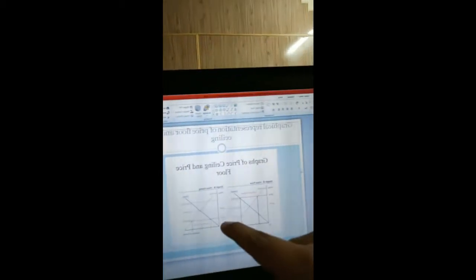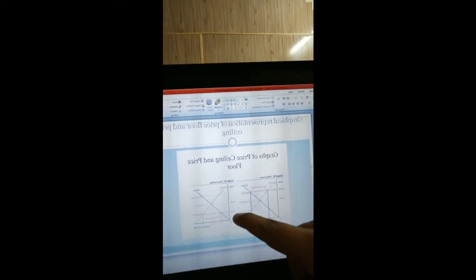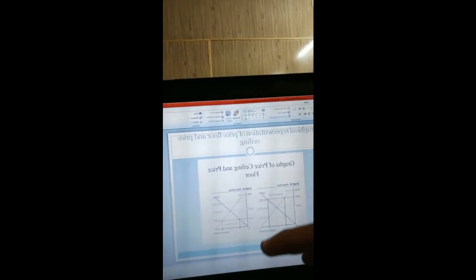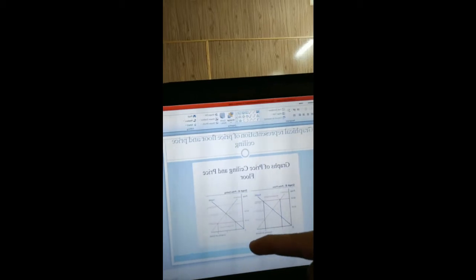And here the price at equilibrium was $5 but now it is $2, so the price has decreased, so this would be price ceiling. And there is one more thing to tell, that whenever the price floor occurs there would be surplus, and when the price ceiling occurs there would be shortage, which would be discussed in the later part of the video as well.